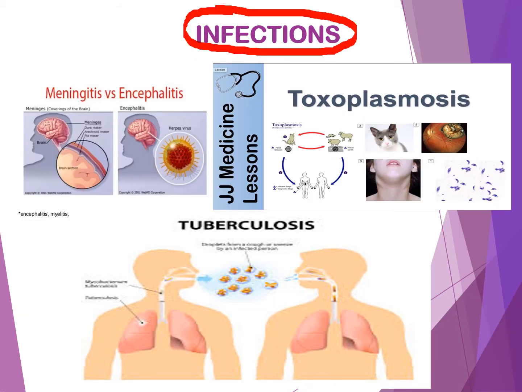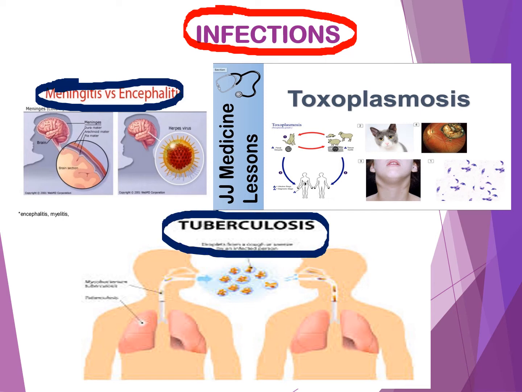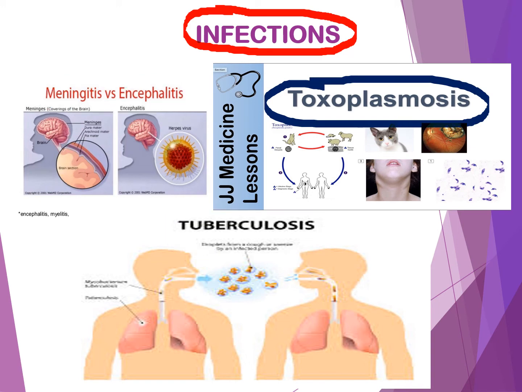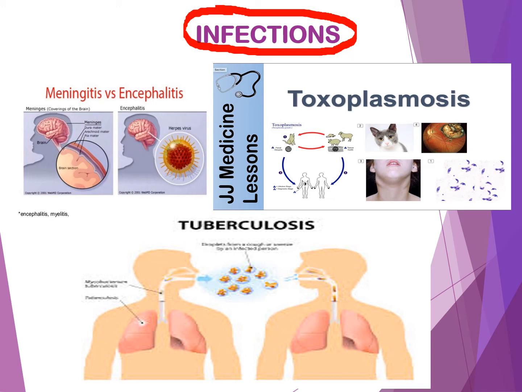Then infections. The main infections which cause insult to the pituitary gland are meningitis, encephalitis, tuberculosis, and toxoplasmosis. I think all of you are familiar with meningitis, encephalitis, and tuberculosis. And what do you mean by toxoplasmosis?